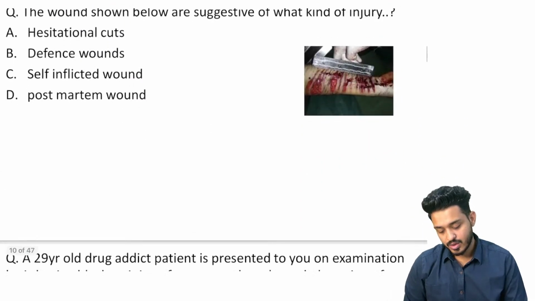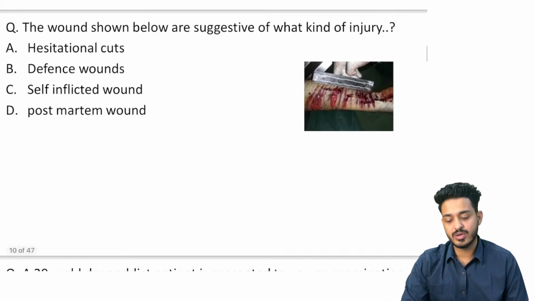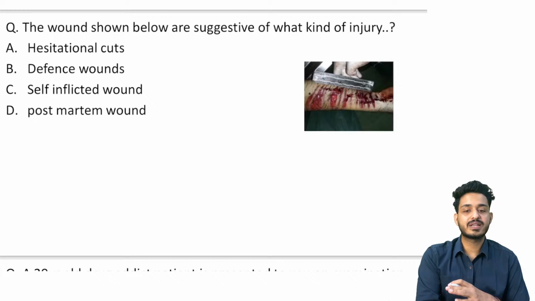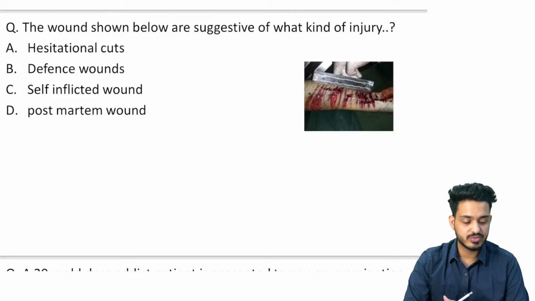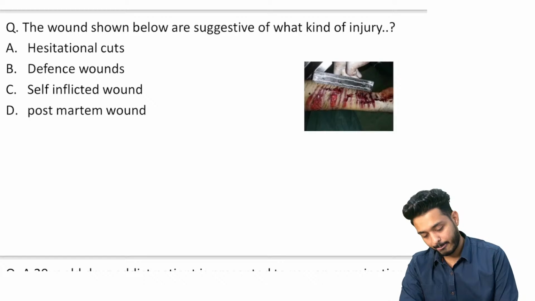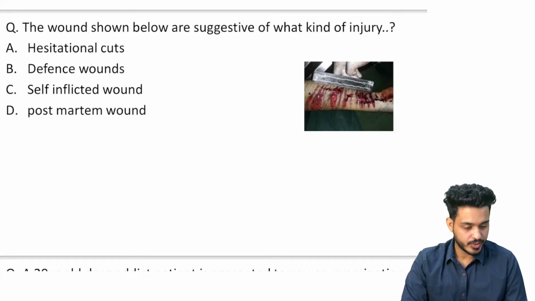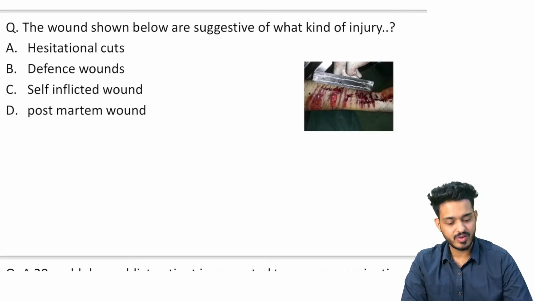The wounds shown below are suggestive of what kind of injury? So these are the wounds on the flexural aspect of the arm. These are the wounds which are going to be because of what? Are they hesitational cuts? Are they defense wounds? Are they self-inflicted wounds? Or maybe they are the postmortem wounds, right? Try to answer. You are saying A. Everyone agrees with A.